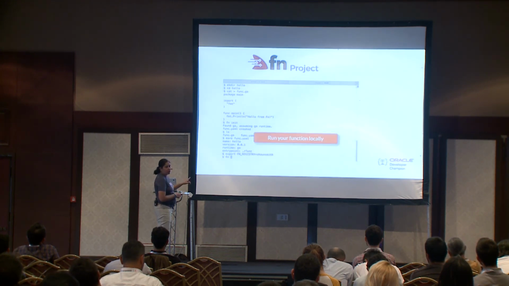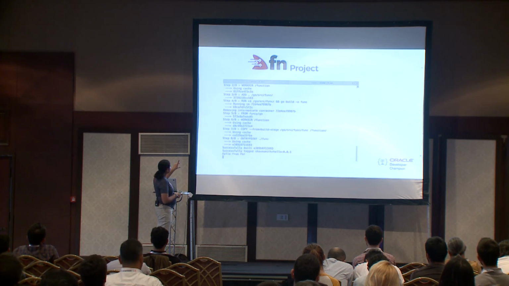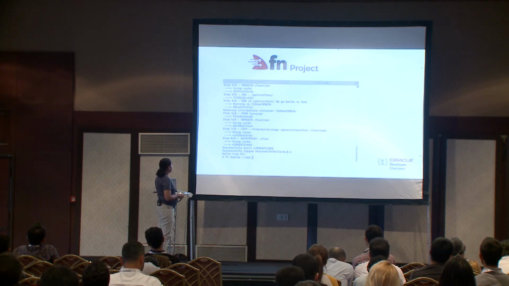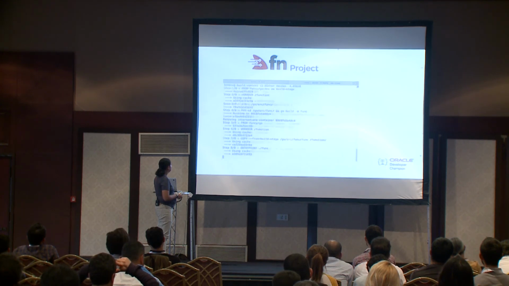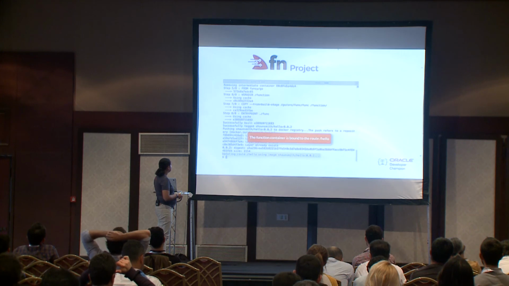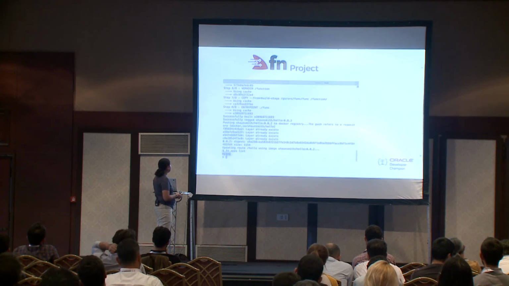And now we will run the function locally. So they are packaging the function to be compatible with Docker. And they will deploy. And now we will have a route in Docker, so they will verify the routes in my app.